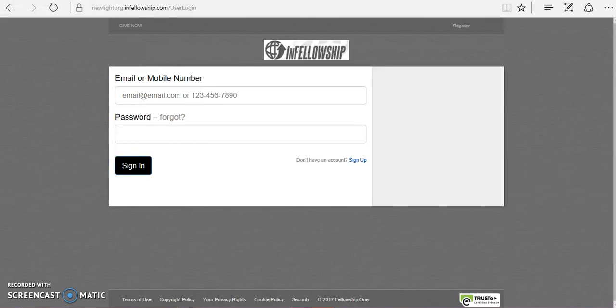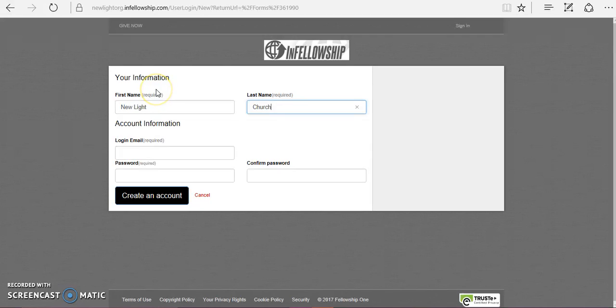Don't worry, this is just an effective way for us to relay information to you. Please press Sign Up. Once you have pressed Sign Up, you will be taken to a page that asks for first name and last name. In the first name box, you will type in your church name. In the last name box, you will simply type church.